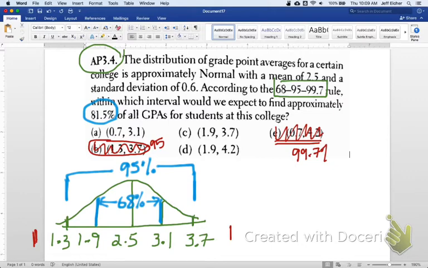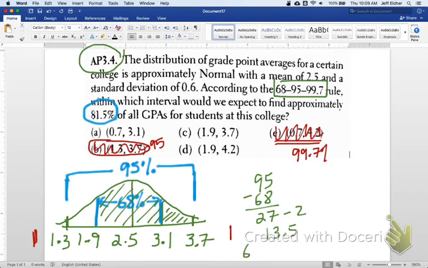Let's look at these other responses. Now the 81.5, that would be this 68% in here plus one of these tails, or it's not really a tail, but one of these sections right here. So if you did 95 minus 68, that gives us 27. If you divide that by 2, that would be 13.5. So you want an interval that has that middle 68% plus one of those little sections, 13.5, because that would equal 81.5, and that's the percentage that we're looking for.